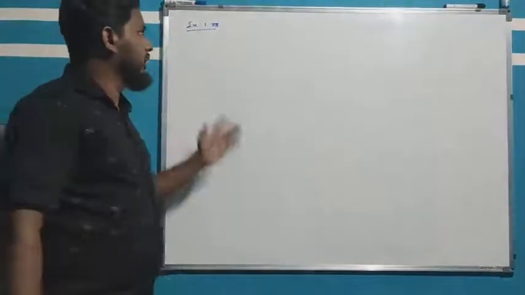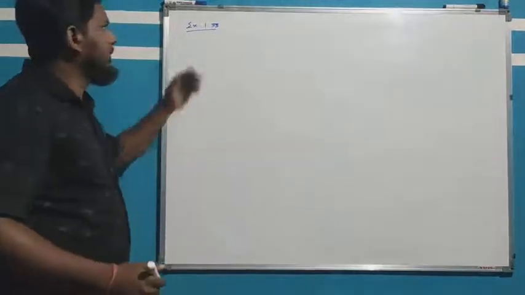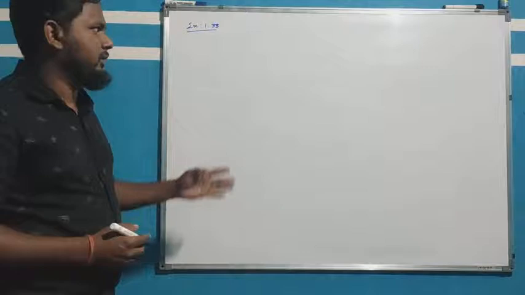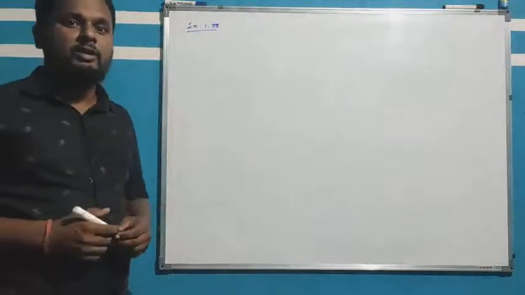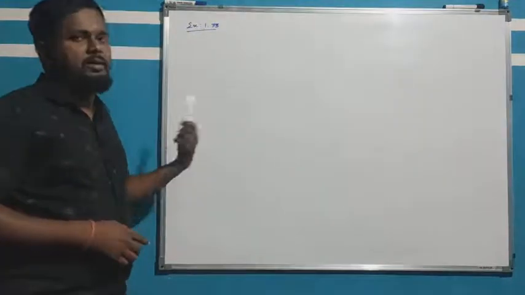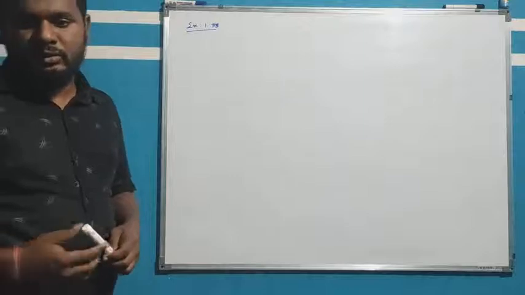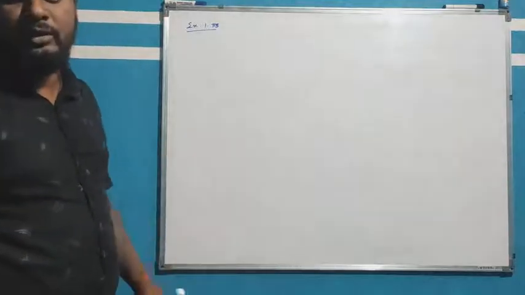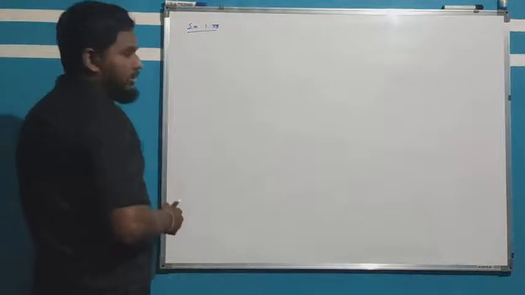Dear students, we can see example 1.33. What type of question are we given? What is the cardinality of three sets? How do we find the cardinality of three sets? According to 1.33, what is the question given here?